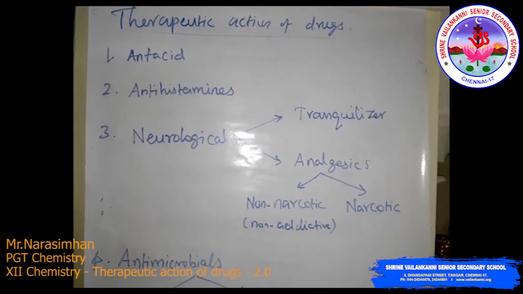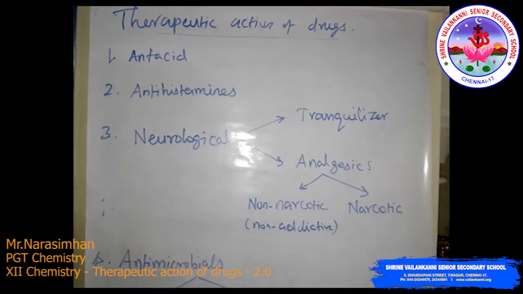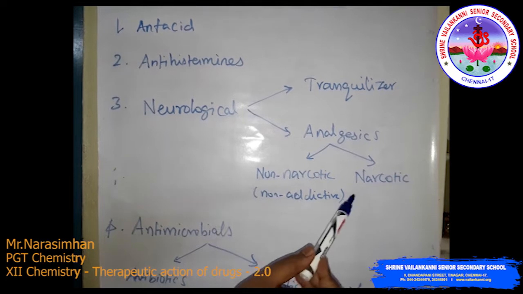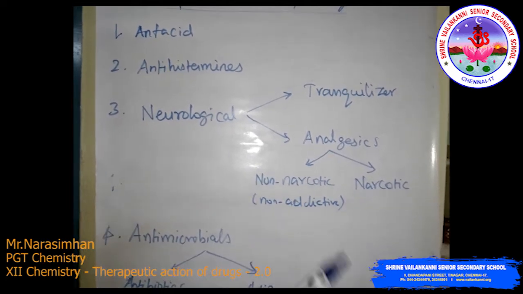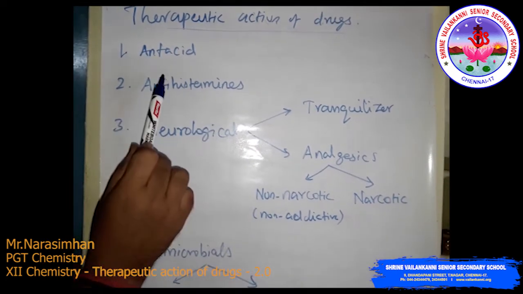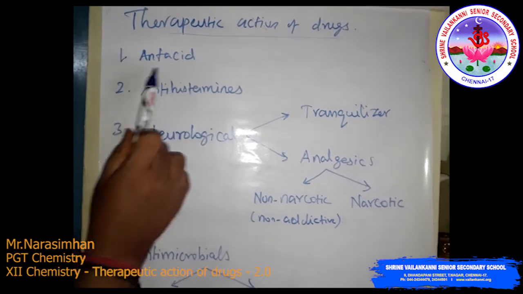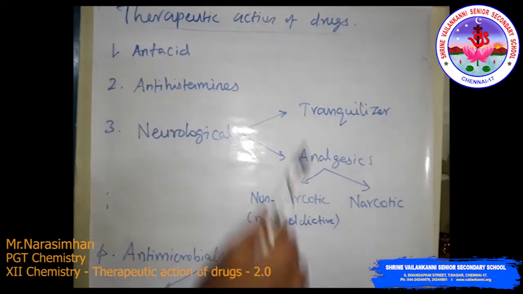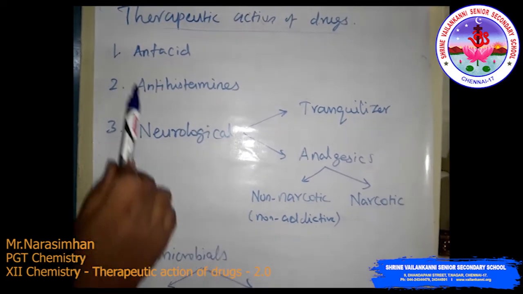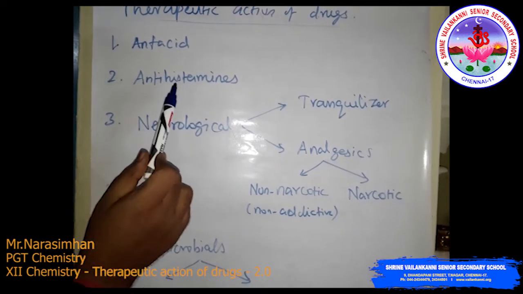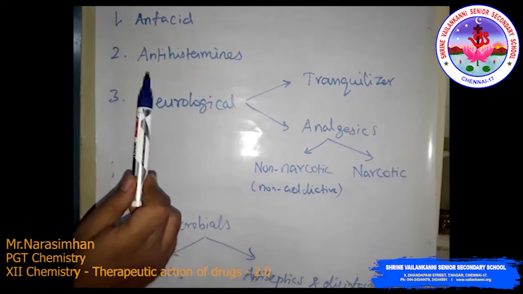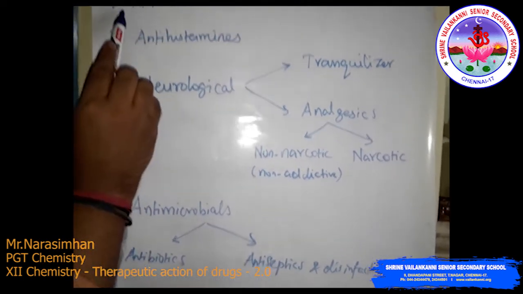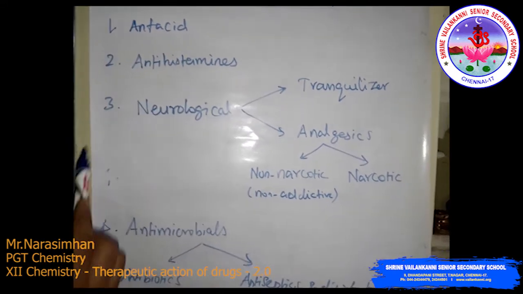There are different classifications, but we are going to see only these five. These five also have subclassifications and subdivisions. We can discuss what medicines we are using and what treatments use these medicines. These things we are going to discuss now. First we will discuss antacid, then antihistamine, neurological drugs, antimicrobials and antifertility drugs.